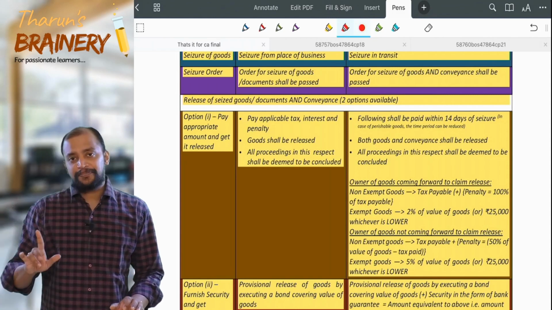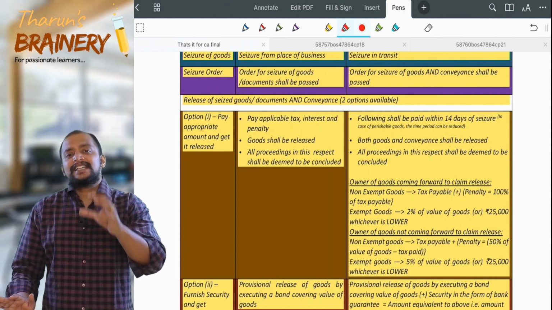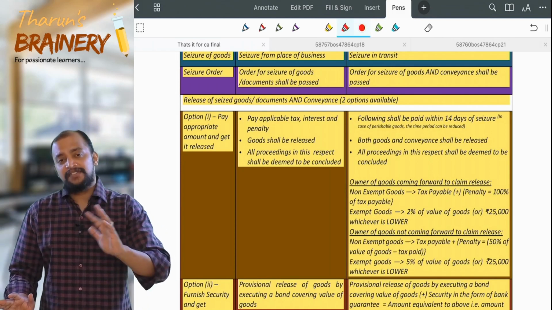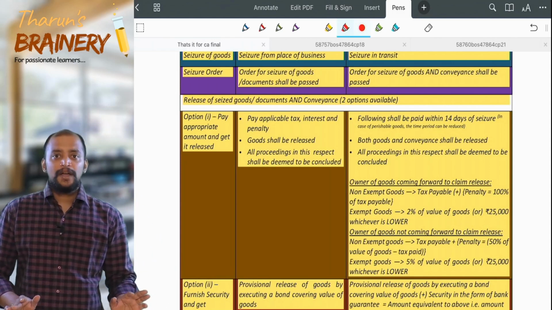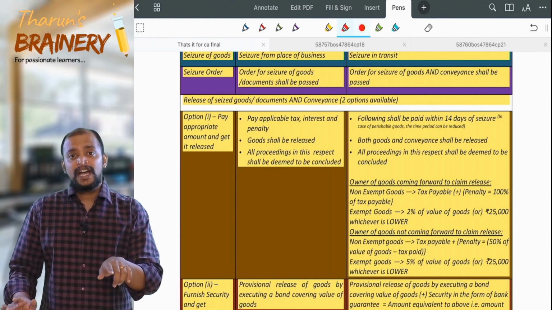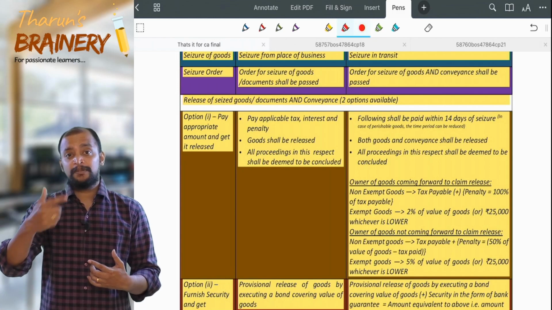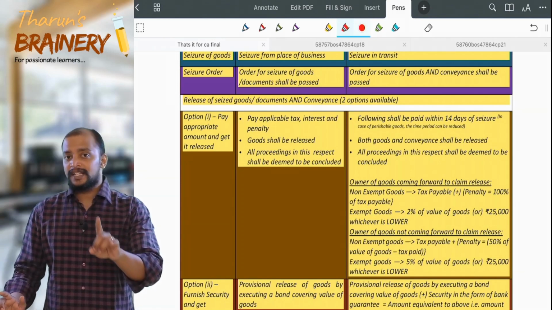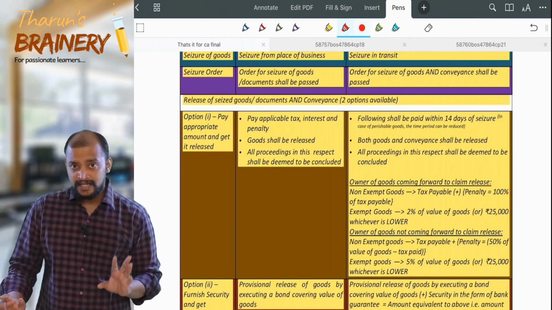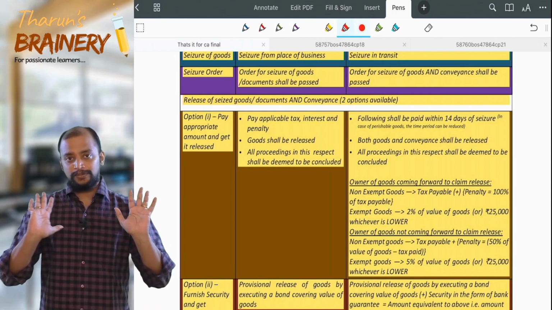Option number 1: pay the applicable tax, interest and penalty, I will release the goods. But of course, for the mistake of non-accounting of the goods, I will initiate the penalty. So pay that tax, interest and applicable penalty, and I will release the goods to you.